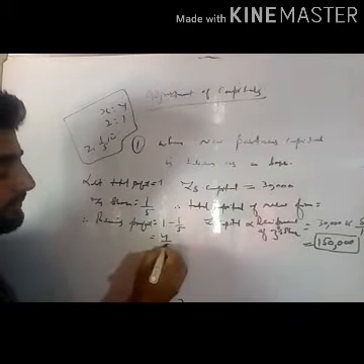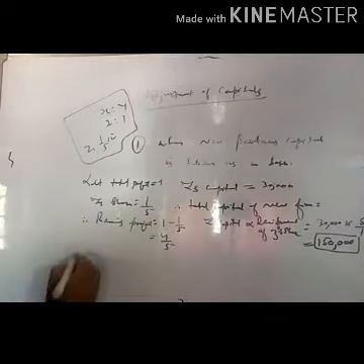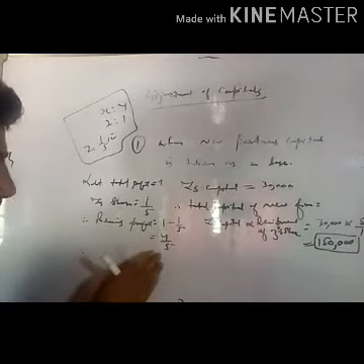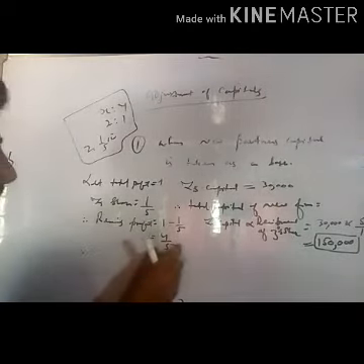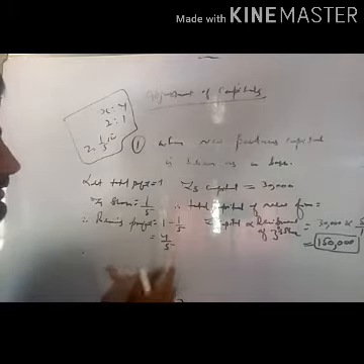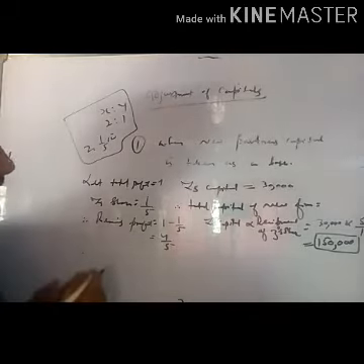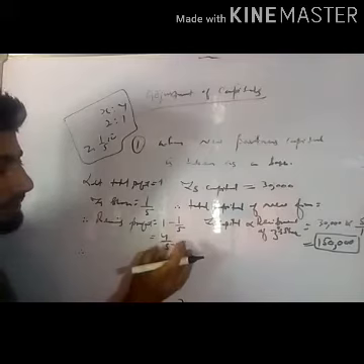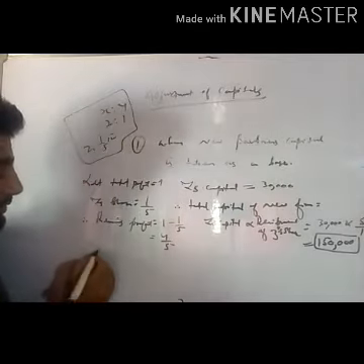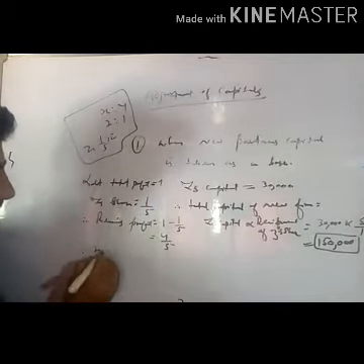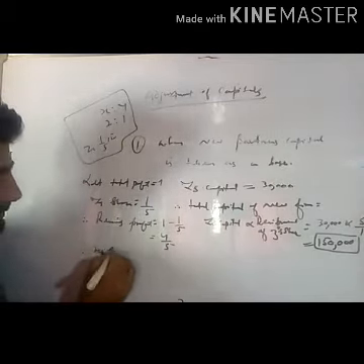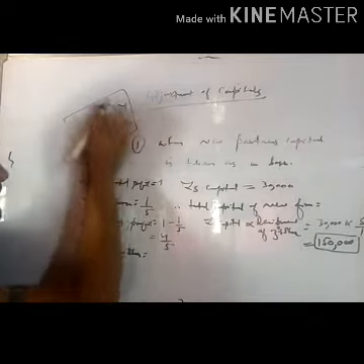That is 4 divided by 5. Therefore, with the help of this remaining profit, we can calculate the new share of X and Y. X and Y will share this remaining profit in their old ratio. So X's new share is equal to, they will share this remaining profit in old ratio.